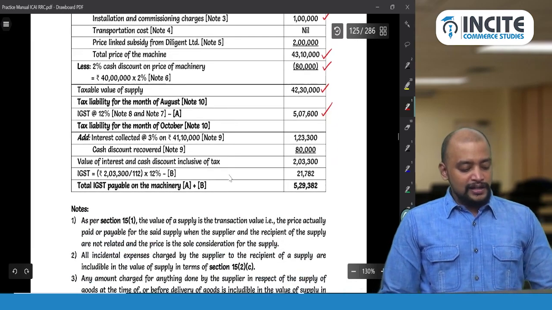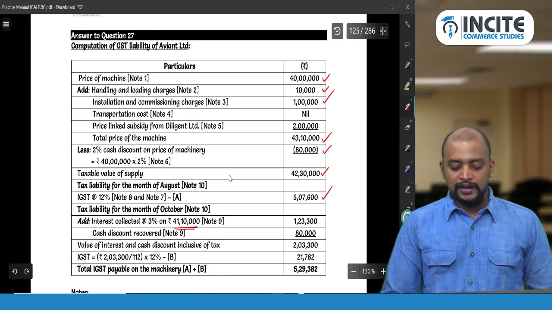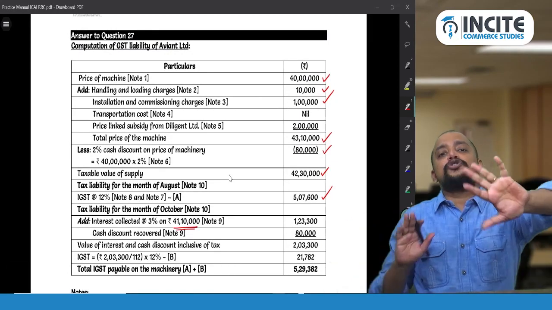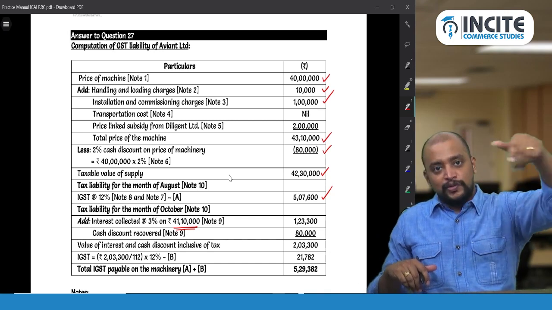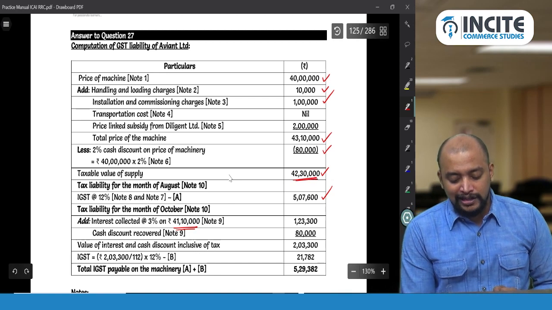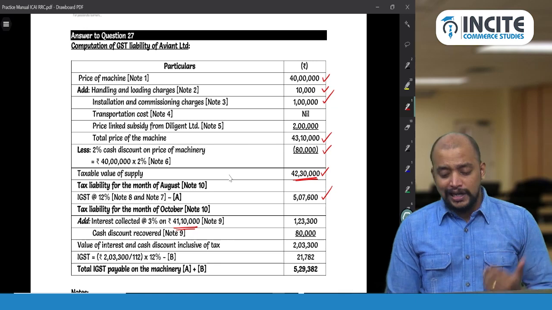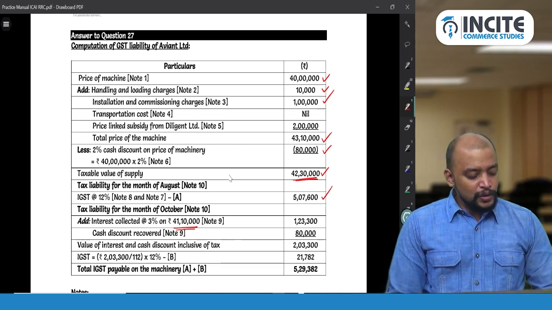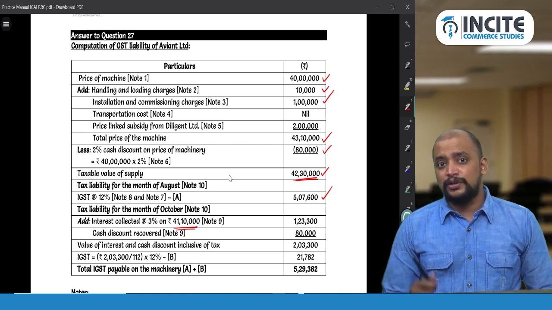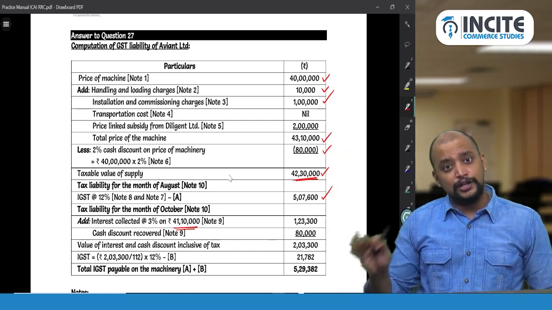Now interest, so interest will be 41 lakh 10,000. How 41 lakh 10,000? First 42 lakhs, interest should not be calculated on tax component, that's what they say. So this interest is collected by supplier, so take 42 lakh 30,000. 42 lakh 30,000 minus 2 lakhs is not receivable from the customer, 2 lakhs is receivable from the holding company. So take out the 2 lakhs, that part you understood.